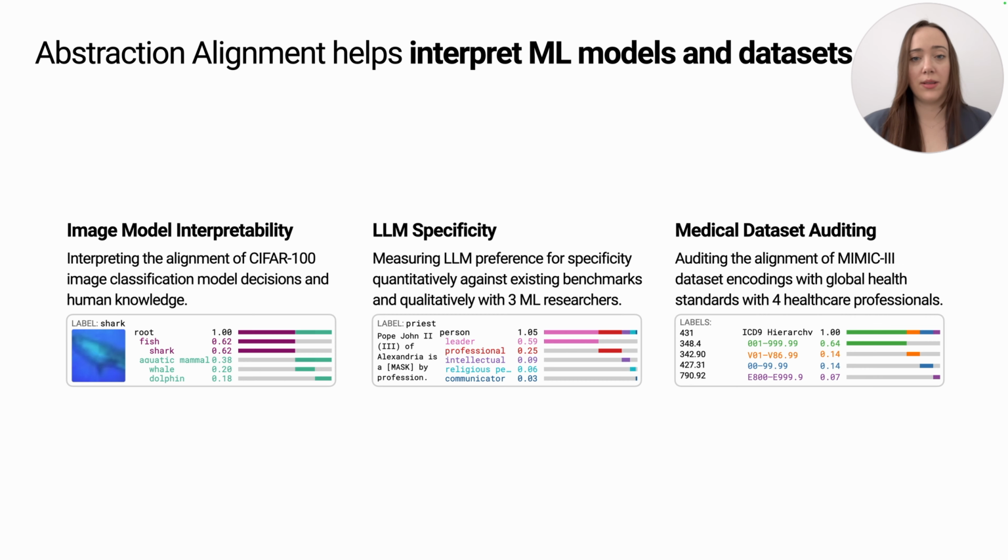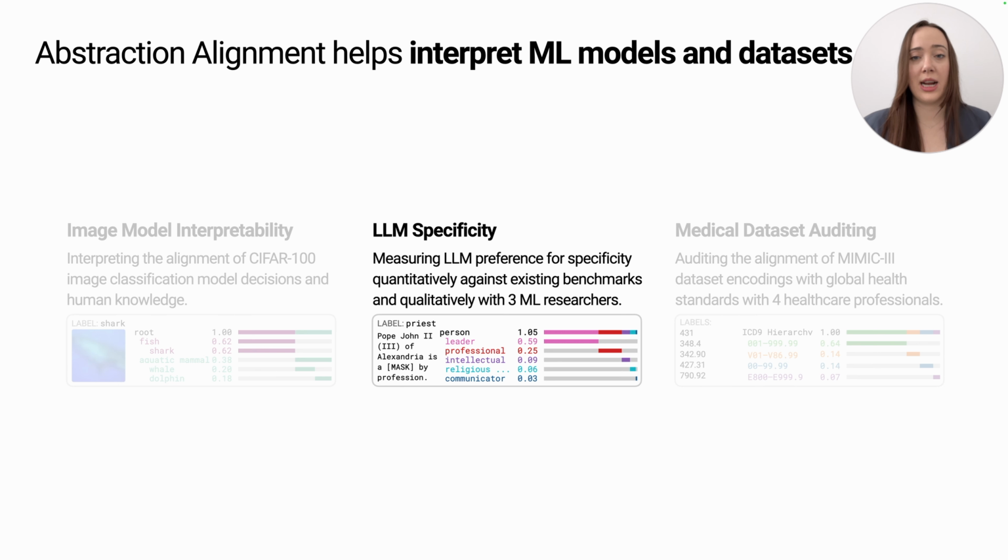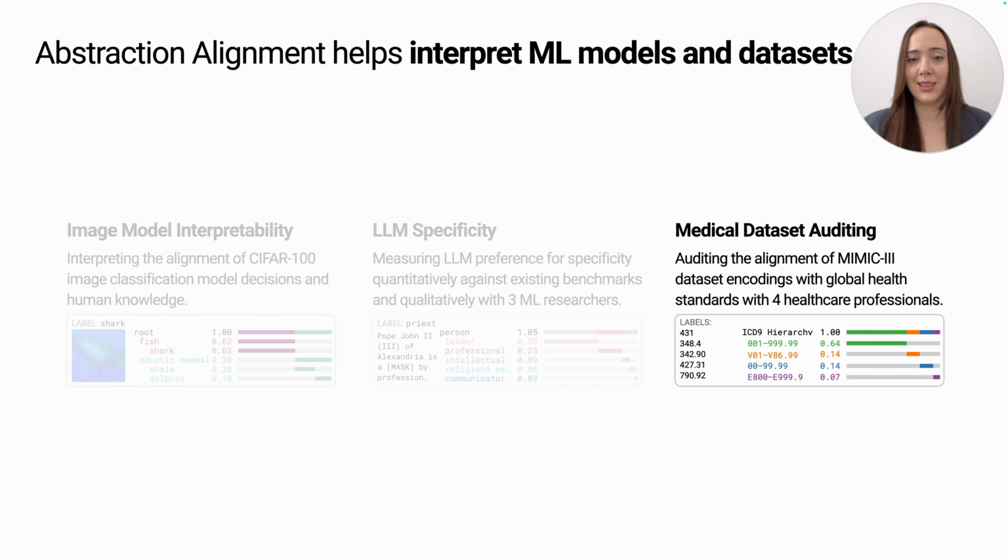As we've seen thus far, abstraction alignment can help us interpret image model behavior. In additional evaluations, we find that it helps researchers measure language model alignment. And since it's model agnostic, it can also help us measure the alignment of machine learning datasets. Let's take a closer look.